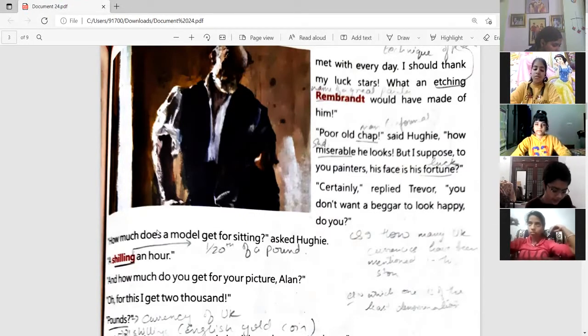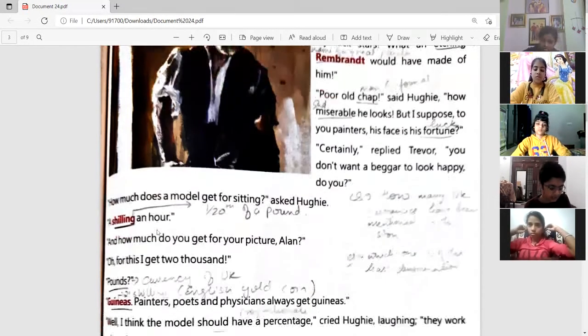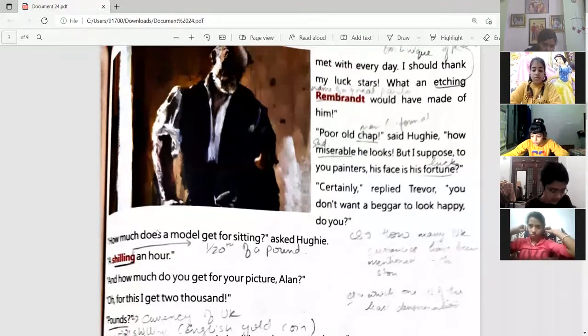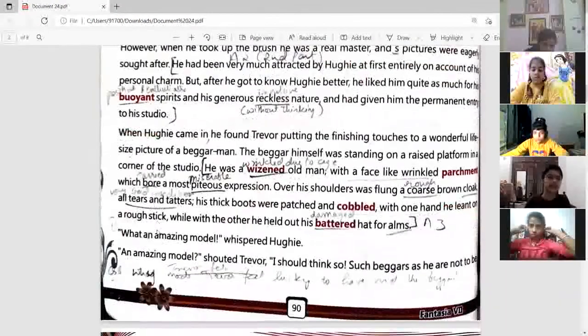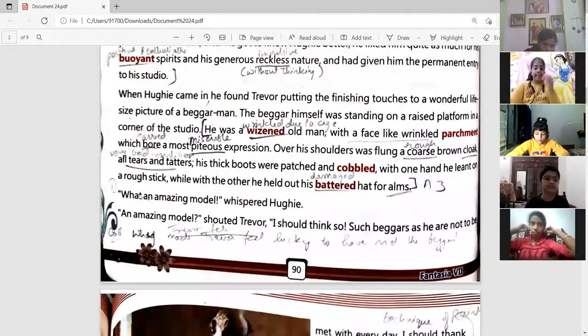Oh, for this I get 2,000 pounds, guineas. So question, it is a question. Pounds. Guineas. Yes. Painters, poets, and physicians always get guineas. Okay. Stop, Pranjal, there.